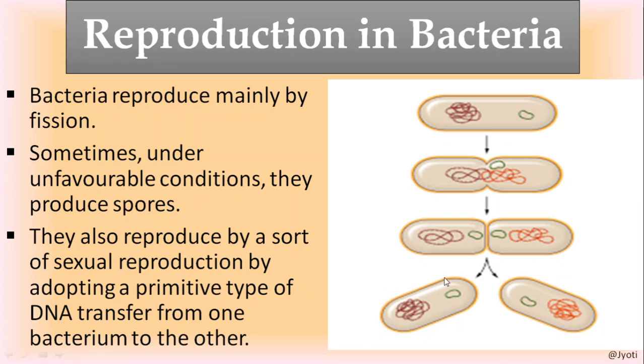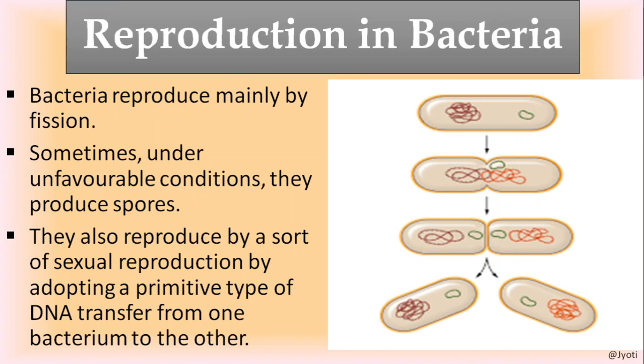Now two daughter cells are produced. It is more or less similar to the binary fission that takes place in amoeba, but the difference is that amoeba is a eukaryotic cell while bacteria are prokaryotic cells. But bacteria can also reproduce by a sexual method.